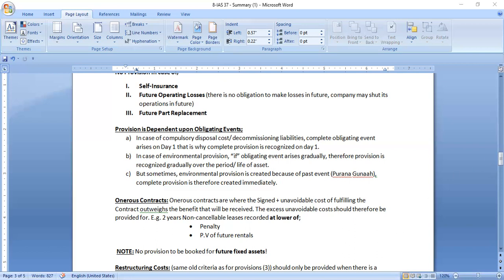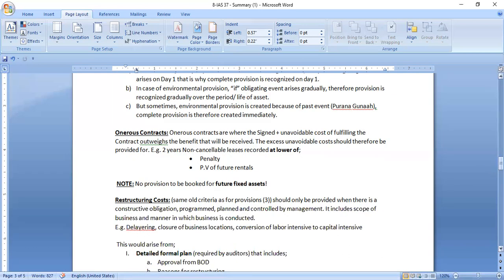You can see the note here: no provisions to be booked for future fixed assets. If the company is thinking to buy fixed assets in the near future, then for that, provisions need not be booked. For that scenario, no provisions should be recognized.